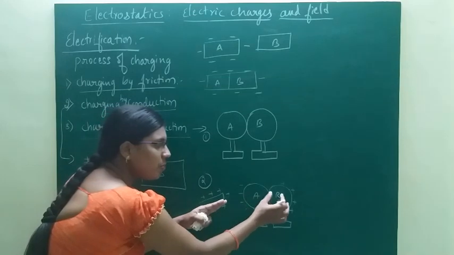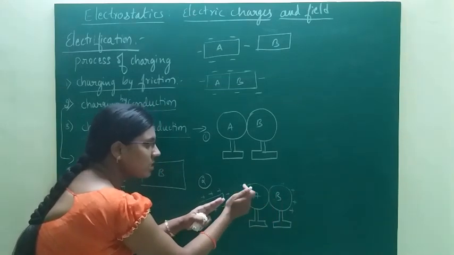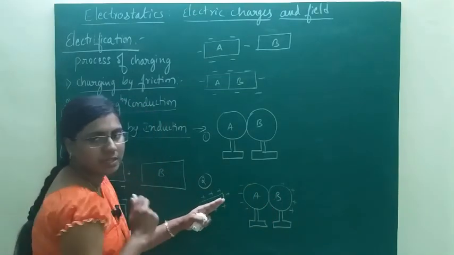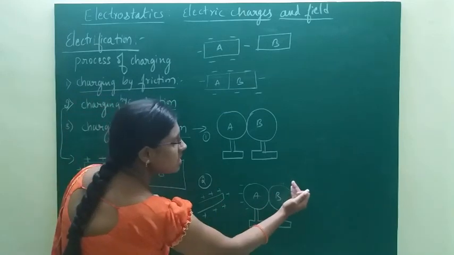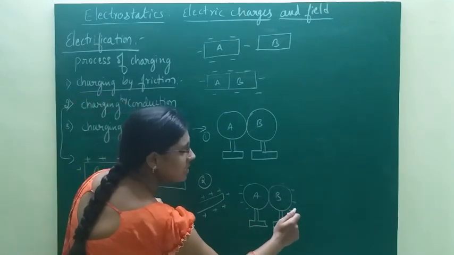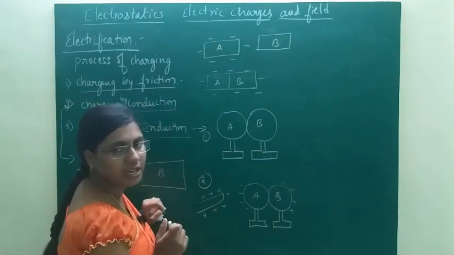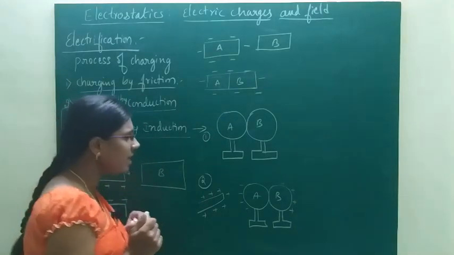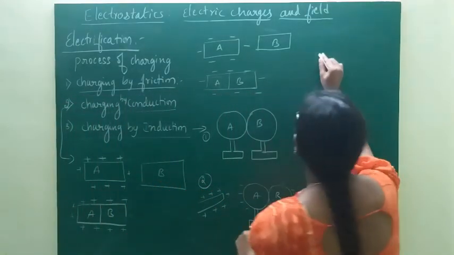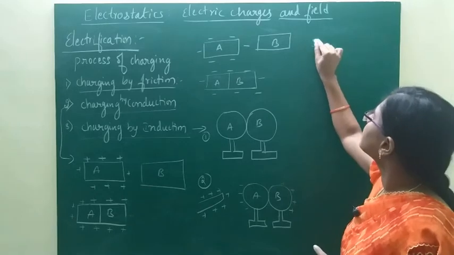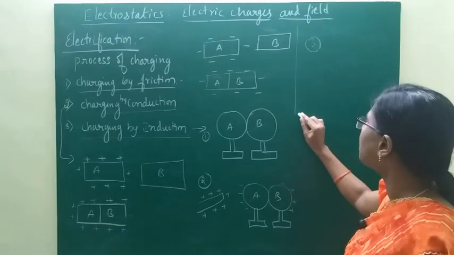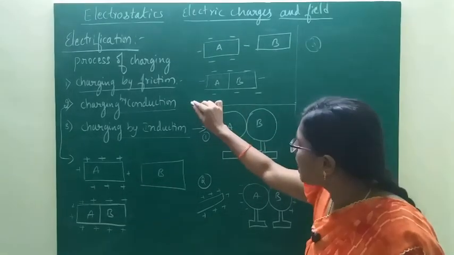So electrons from both A and B will move towards the nearest surface, and the positive charges will be deposited at the farthest surface.